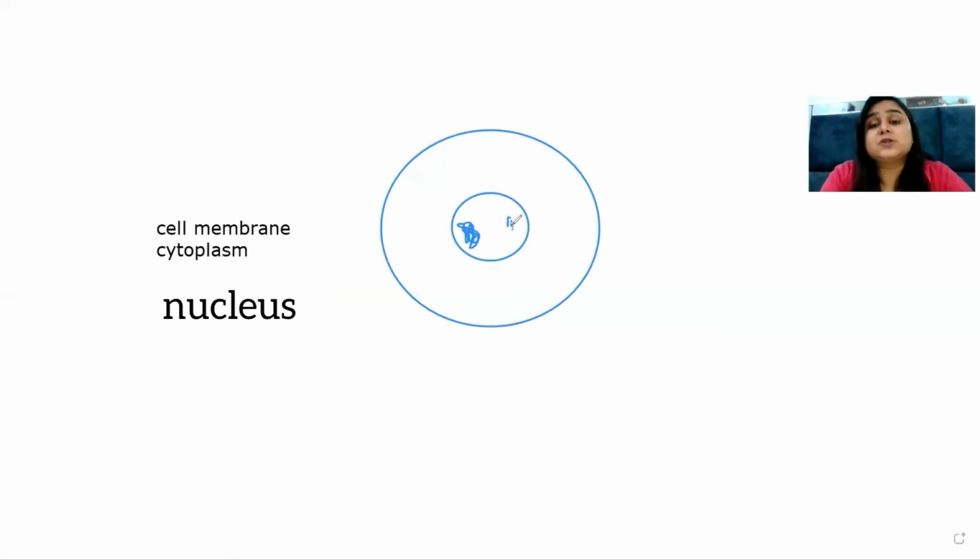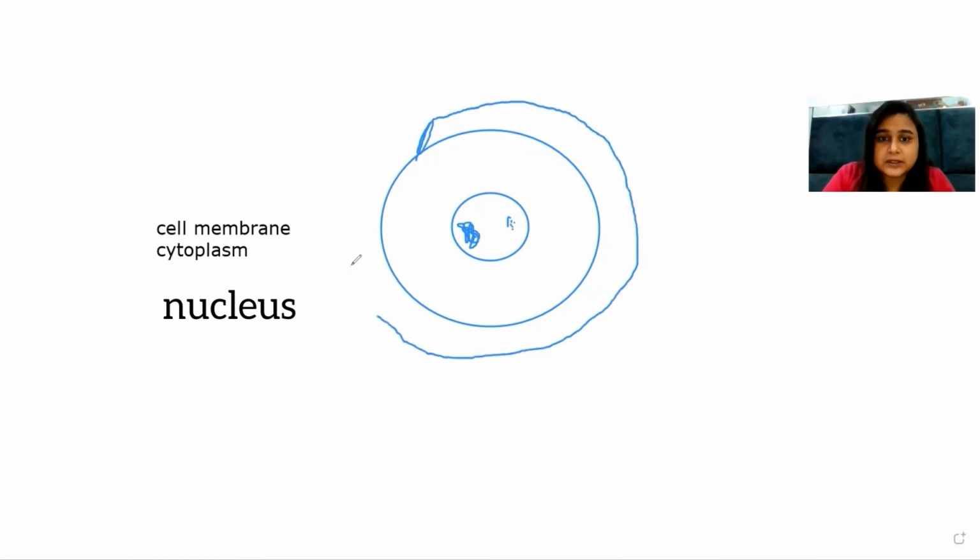One more thing which I would like to add here is that in plants, the cell membrane has another structure outside it, which is a thick structure that covers the cell membrane like this. Because plants live in extreme conditions, to protect them from the extreme conditions, there is a cell wall outside the cell membrane. So this is one of the differences between plant and animal cells: in animal cells we have only a cell membrane, and in plant cells we have a cell wall also.